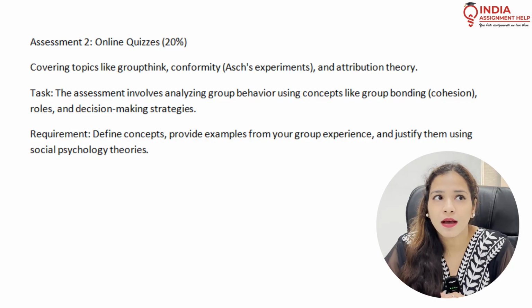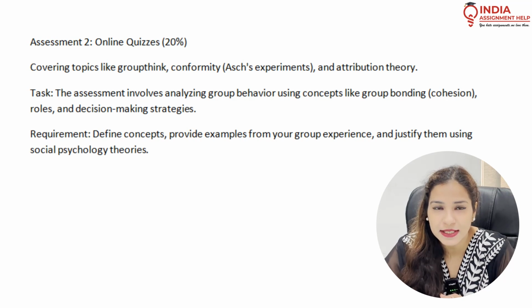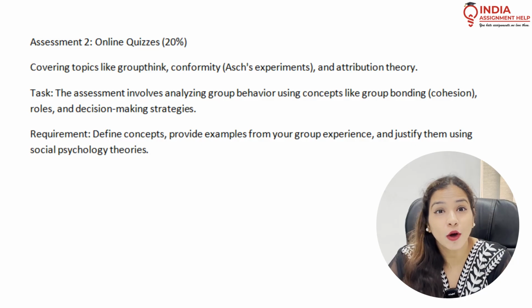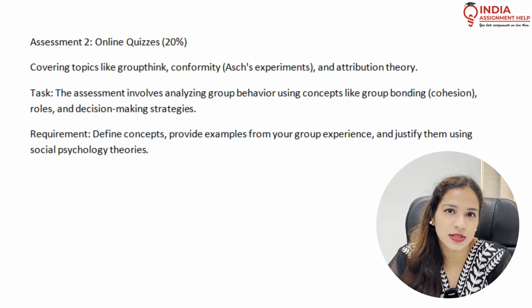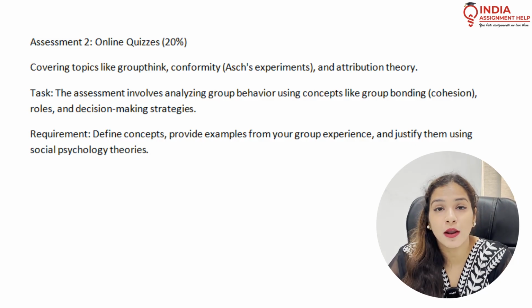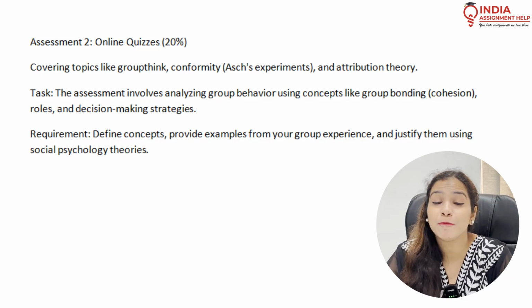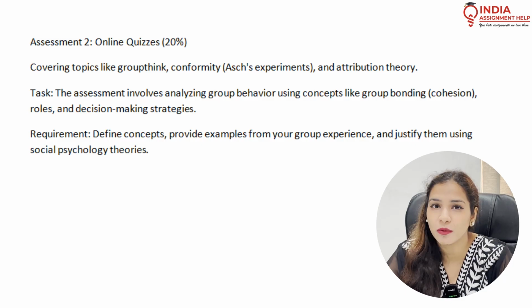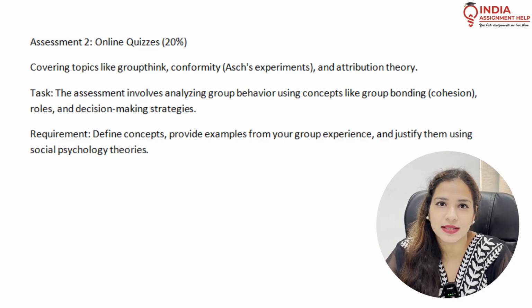So you need to be very aware of the social group theories that you have learned during this unit, because you need to analyze a case study or a group experiment based on these theories and then answer the question. You need to be very aware of all the theories covered in this unit. This will carry 20% weightage.